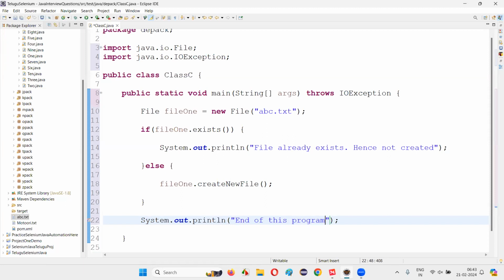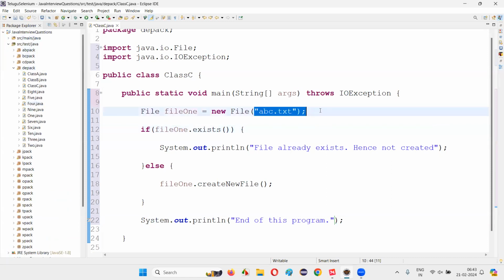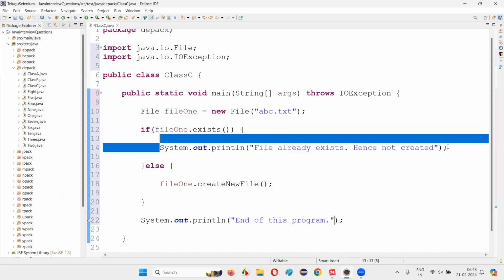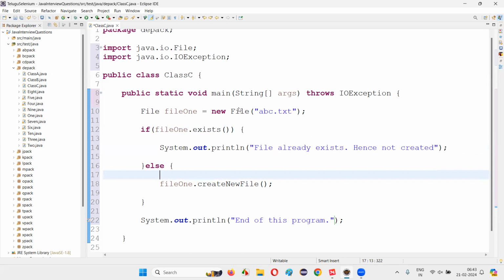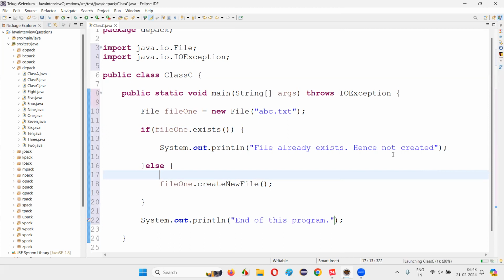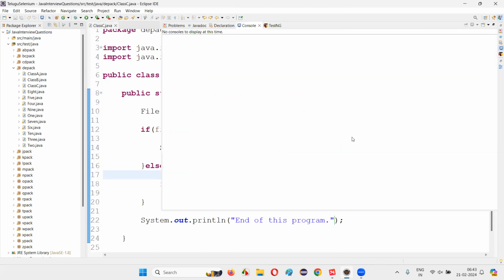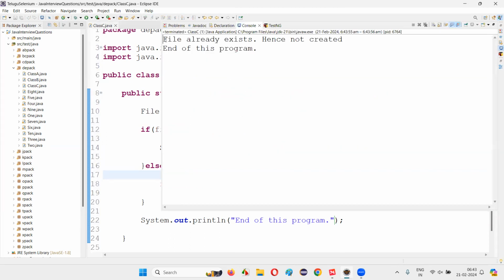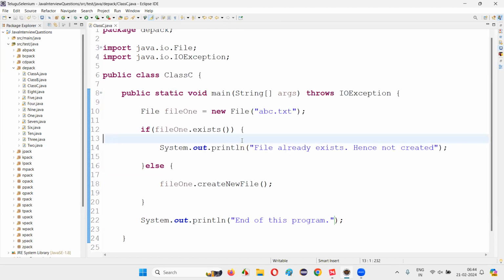Now run the code, and this time you will see that the abc.txt file is already there in the project, at this location. Hence the exists method will return true, and it will simply print out file already exists. It will not create the file again because it is already there in the project. Right click, run as Java application, and observe that since the file is already there, it won't be created. File already exists, hence not created. End of this program got printed.